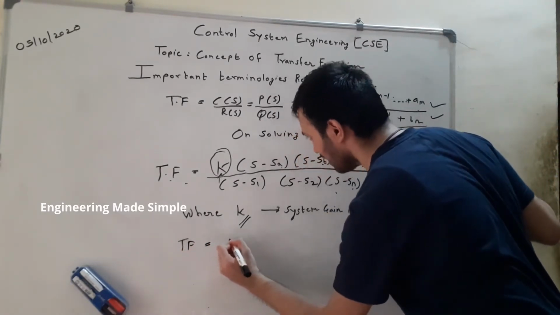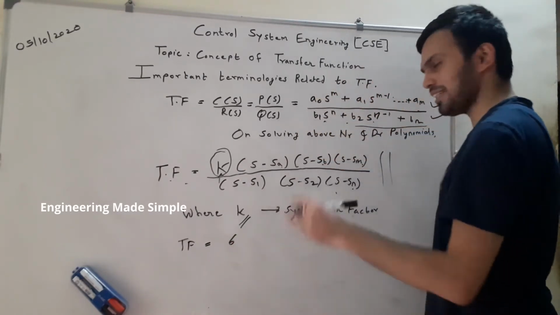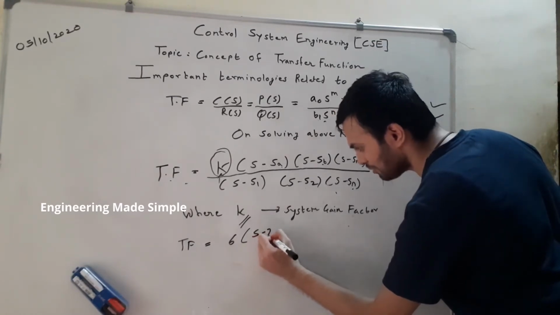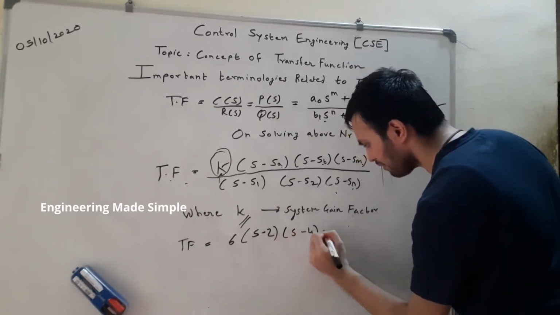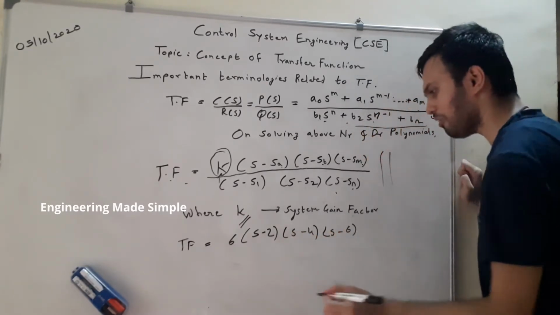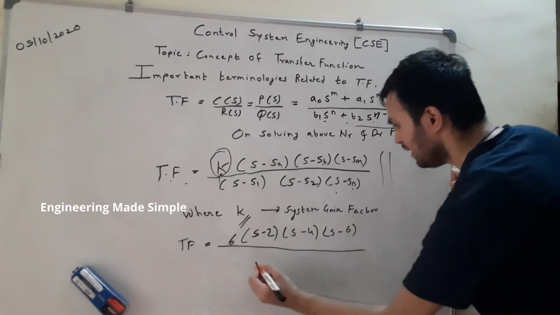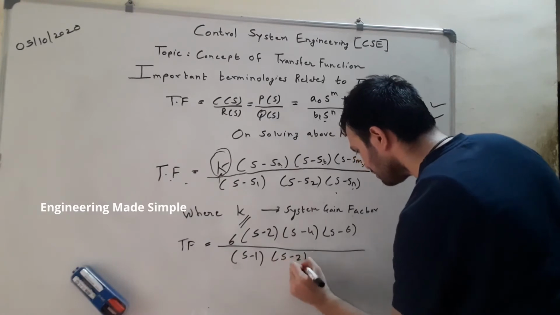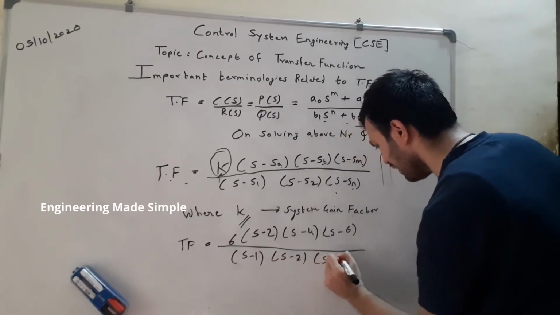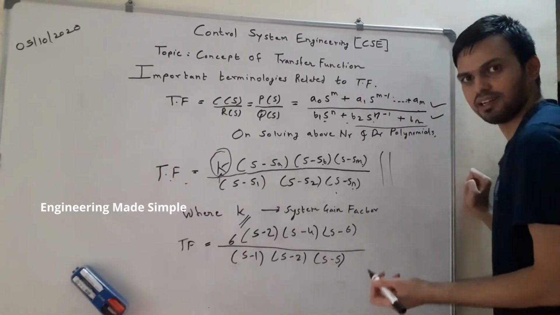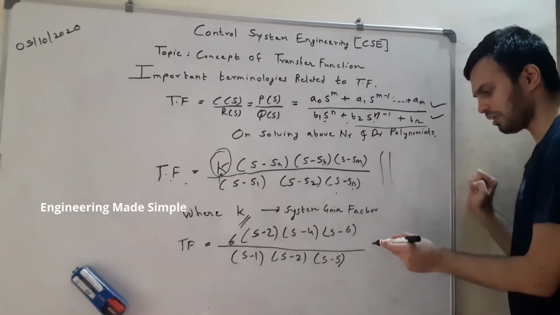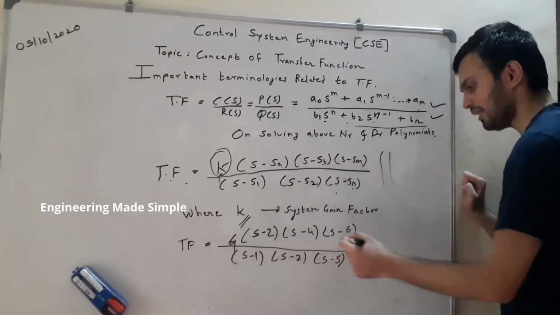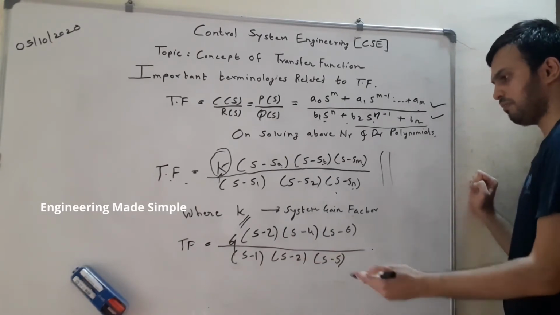So this is the transfer function now. It is any constant, right? Just abruptly, I am writing some simple equation: s minus 2, s minus 4, s minus 6. There can be a number of terms in this, and then in the denominator it can be s minus 1, s minus 2, and let's say we put s minus 5. This doesn't represent any particular control system. Just for giving an example, I have written this. So this 6 is the system gain factor over here, and this is how the transfer function is represented.